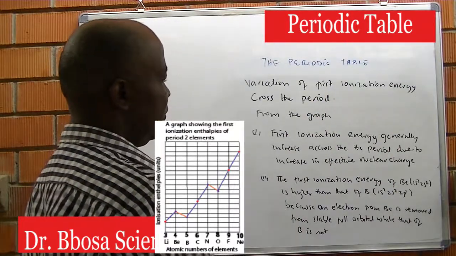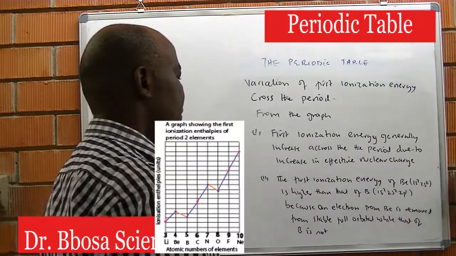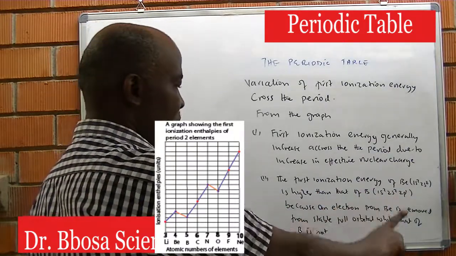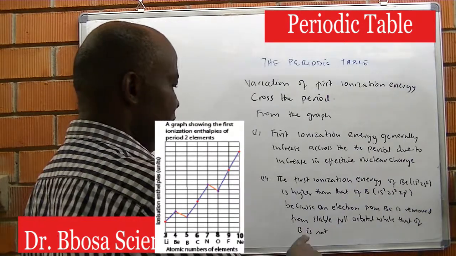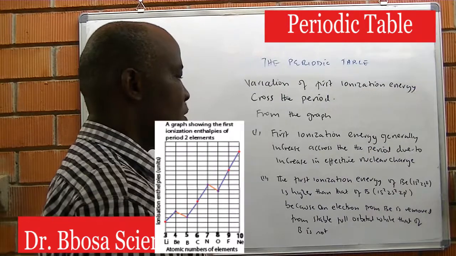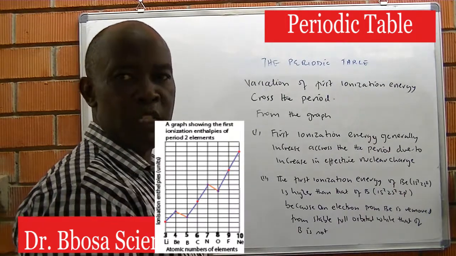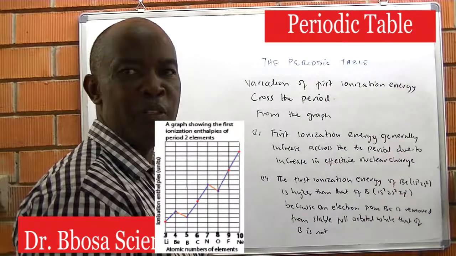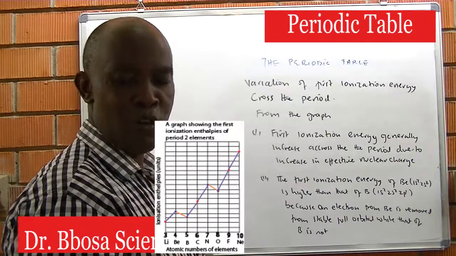Then, the first ionization energy of beryllium is higher than that of boron, because an electron from beryllium is removed from a stable full orbital, while that of boron is removed from an orbital which is unstable, less than full.